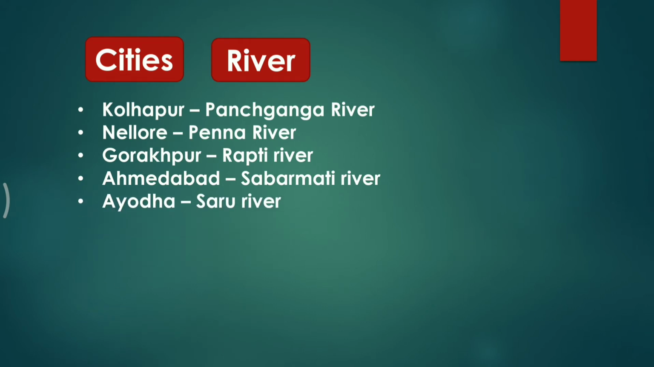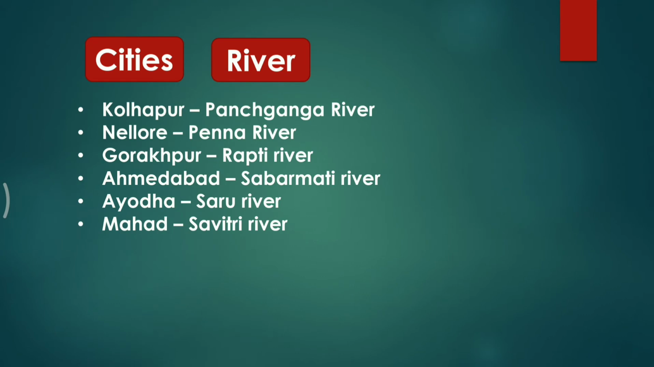Next is Ayodhya. It is also called Oudh or Awadh of Uttar Pradesh. It is situated on the bank of the Saryu River. So friends, Ayodhya, which is located in Uttar Pradesh, is situated on the bank of the Saryu River.